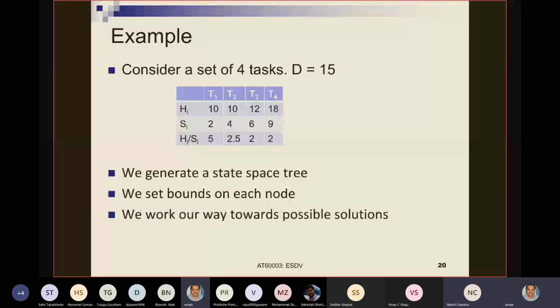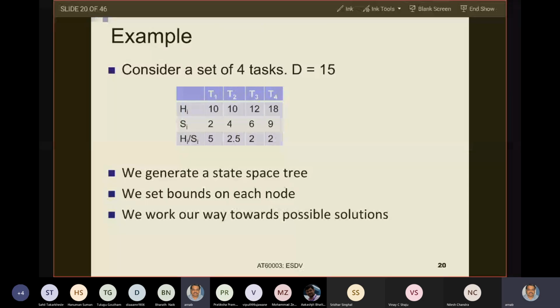Okay. So let us consider a set of 4 tasks. And my software execution cost bound is 15. So what is the actual problem that I'm trying to solve? I want to minimize the hardware execution cost such that the software execution cost is not more than 15.